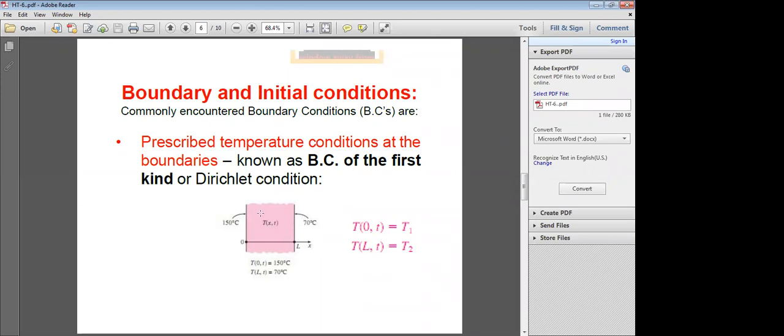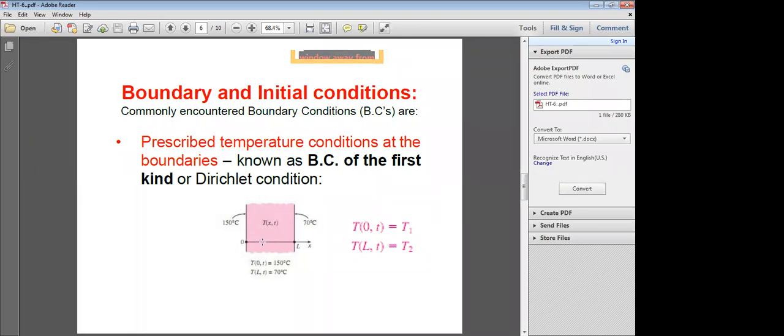Temperature conditions at the boundaries: what are the temperatures at the boundaries? If you give those as boundary conditions, that is known as the boundary condition of the first kind, the Dirichlet condition, as you can see from mathematics. If you prescribe temperatures at the boundaries, that is the boundary condition of the first kind.